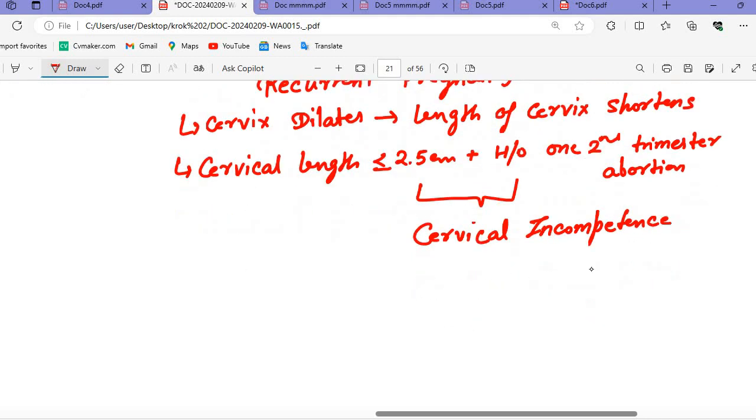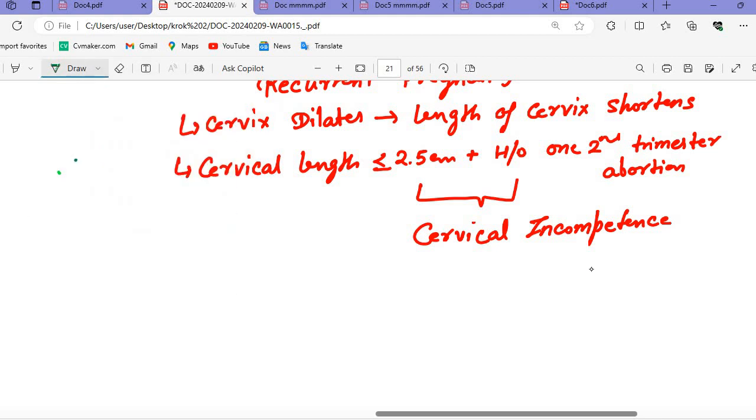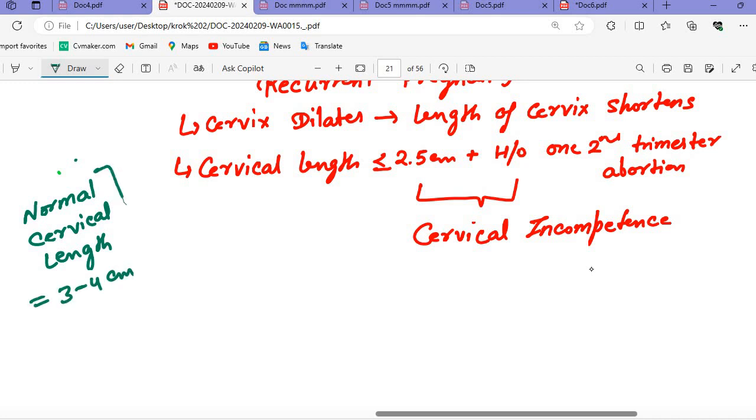What is the normal cervical length? The normal cervical length is 3 to 4 centimeters. Cervical length less than 2.5 plus a history of 1 second trimester abortion, cervical incompetence will be the answer.